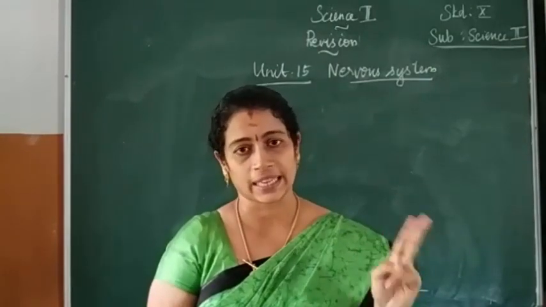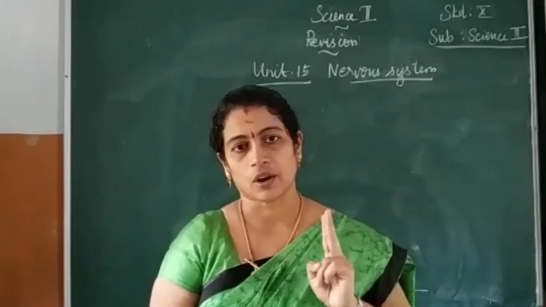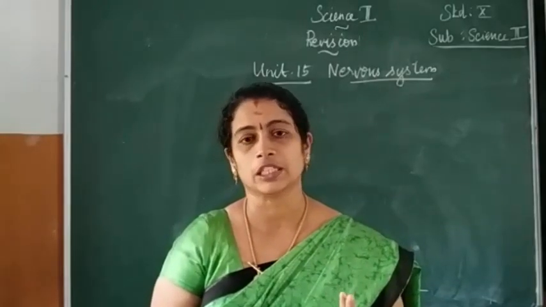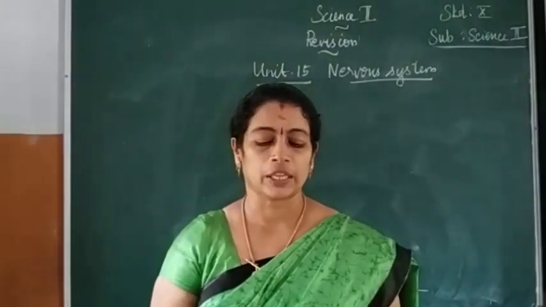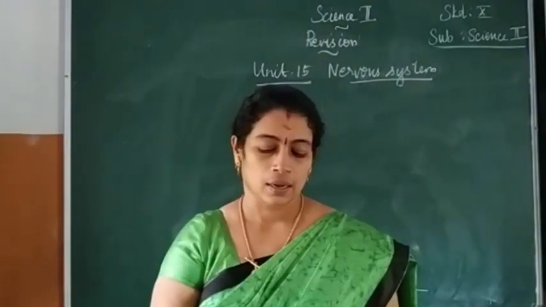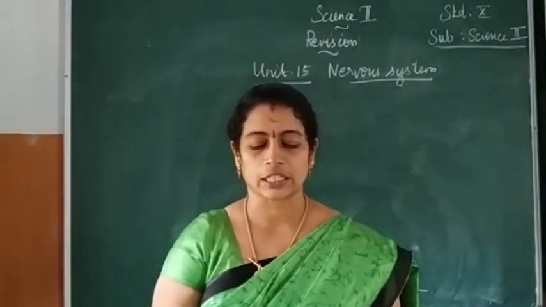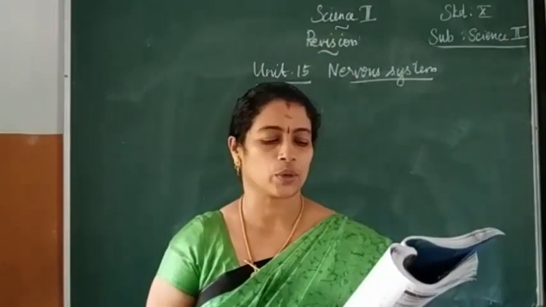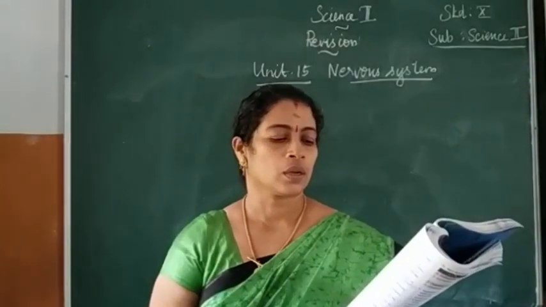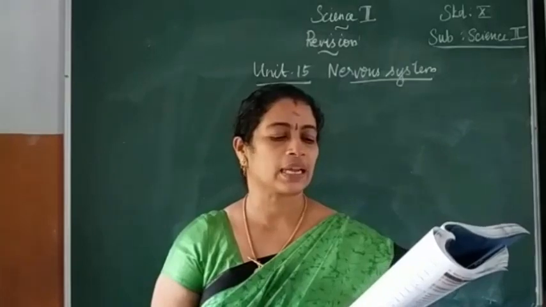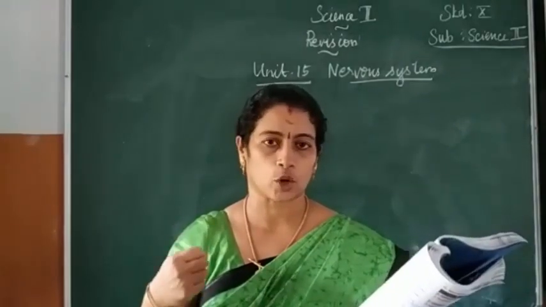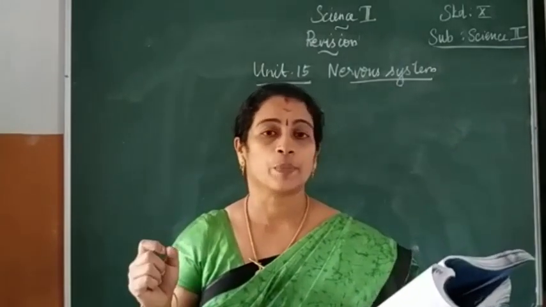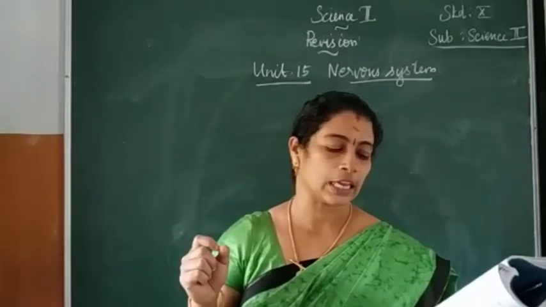Sixth one, answer A: 12 pairs of cranial nerves and 31 pairs of spinal nerves. The neuron which carries impulse from the central nervous system to the muscle fiber is the efferent neuron. Which nervous band connects the two cerebral hemispheres? Corpus callosum.